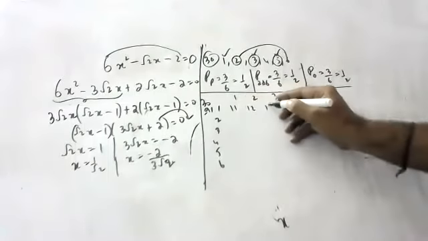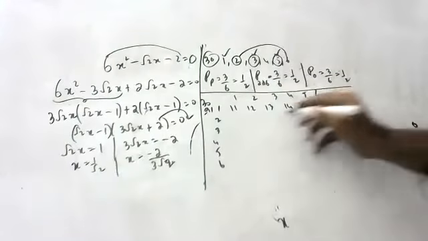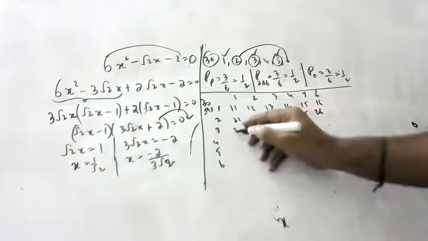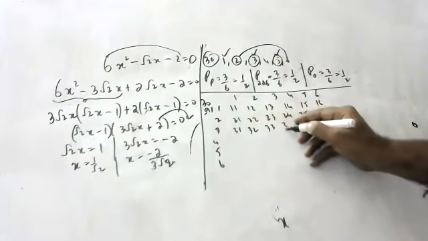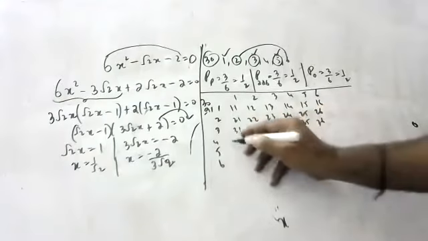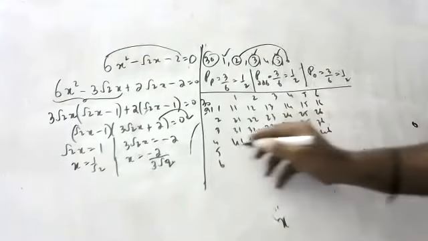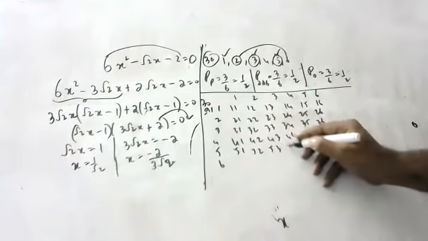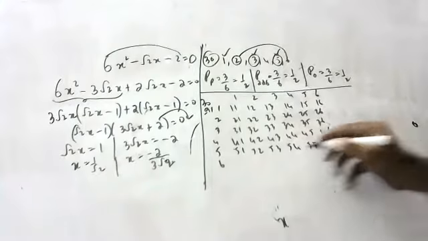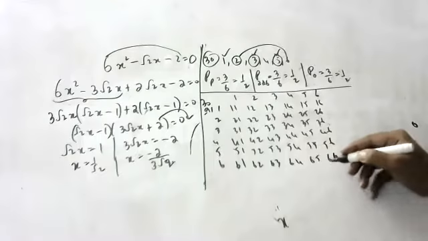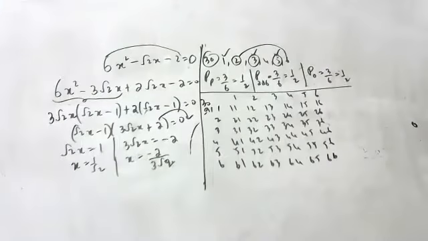1,1; 1,2; 1,3; 1,4; 1,5; 1,6; 2,1; 2,2; 2,3; 2,4; 2,5; 2,6; 3,1; 3,2; 3,3; 3,4; 3,5; 3,6; 4,1; 4,2; 4,3; 4,4; 4,5; 4,6; 5,1; 5,2; 5,3; 5,4; 5,5; 5,6; 6,1; 6,2; 6,3; 6,4; 6,5; 6,6. Very good. Fantastic. So the question is, children, what is the probability of numbers having sum less than 7?